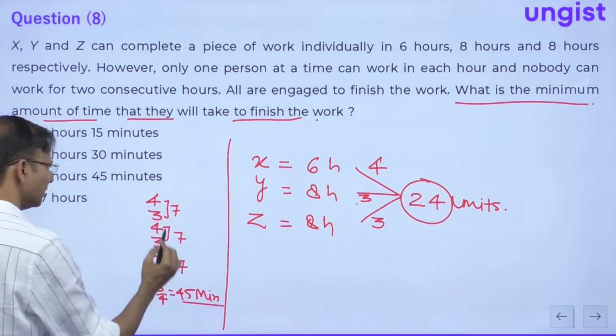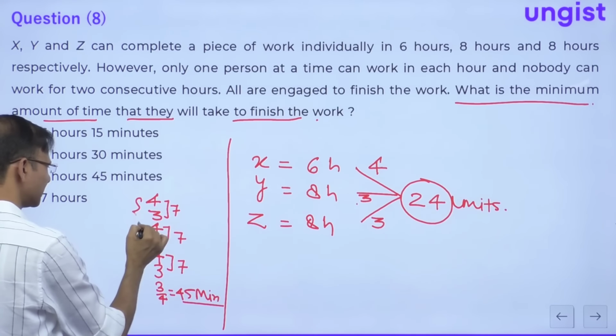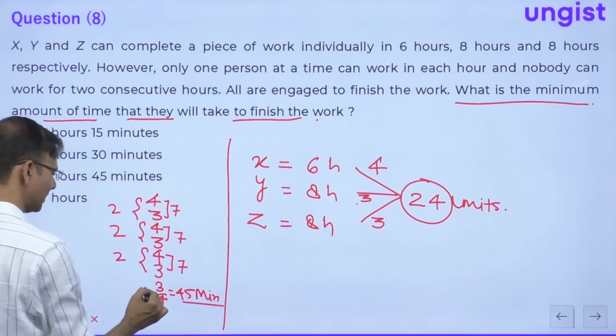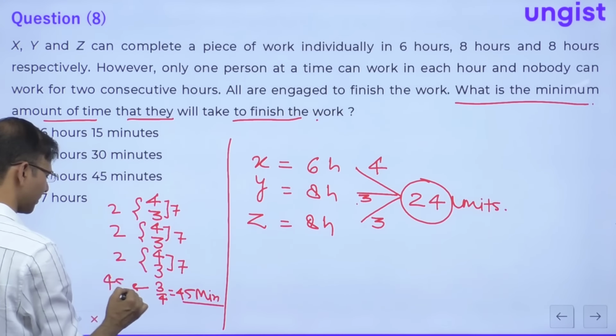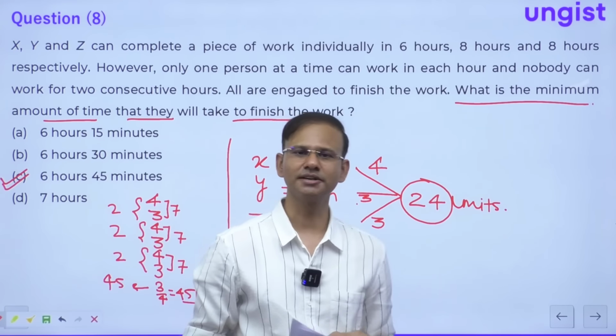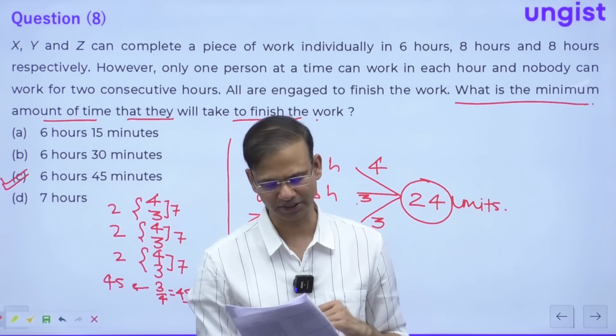Correct? So these are 2 hours, these are again 2 hours, these are again 2 hours, and this is 45 minutes. So this is total 6 hours 45 minutes, right everybody? This is the least time, 6 hours and 45 minutes. Option C is the correct choice.